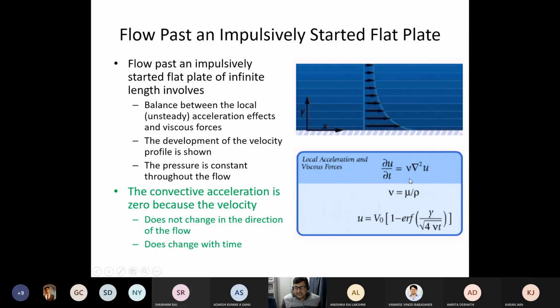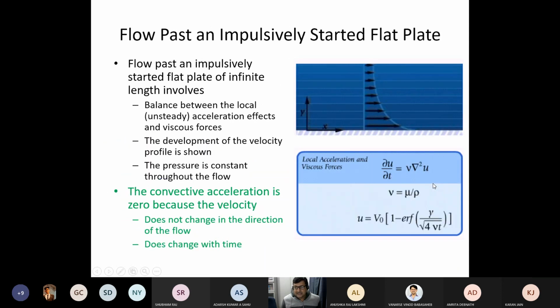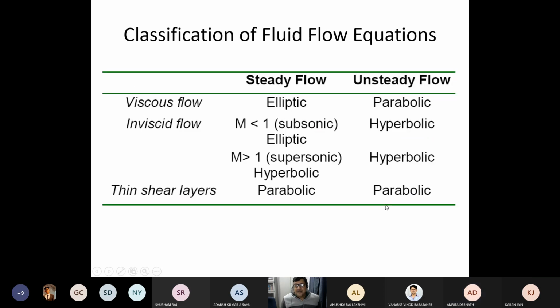okay, I have the equation for this and that, which you may see will be taken here. And that has a solution like this, correct? So one can really see that a viscous flow can be elliptic or parabolic. Elliptic when it is steady, parabolic when it is unsteady. Inviscid flow can be elliptic when it is subsonic, and when unsteady it is hyperbolic.